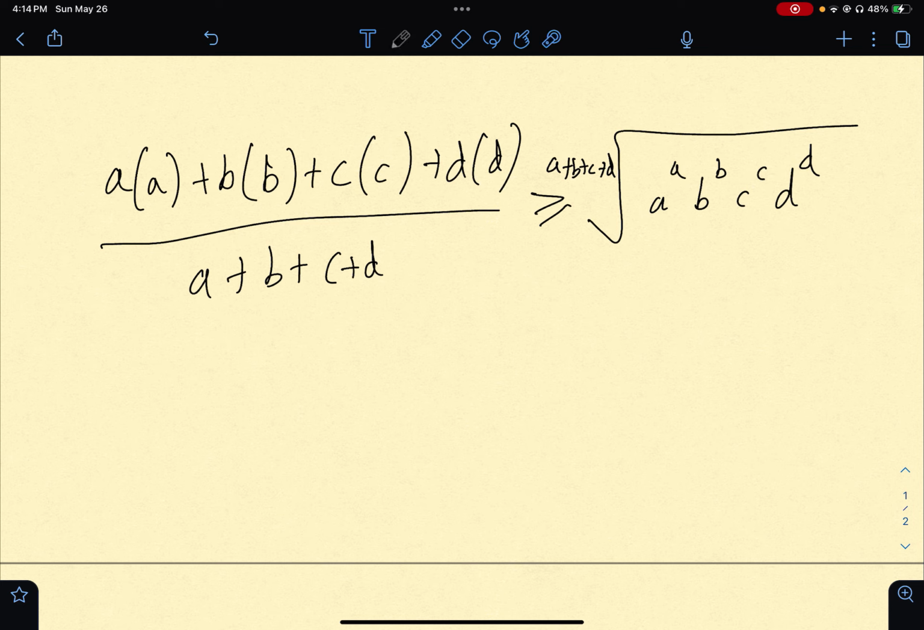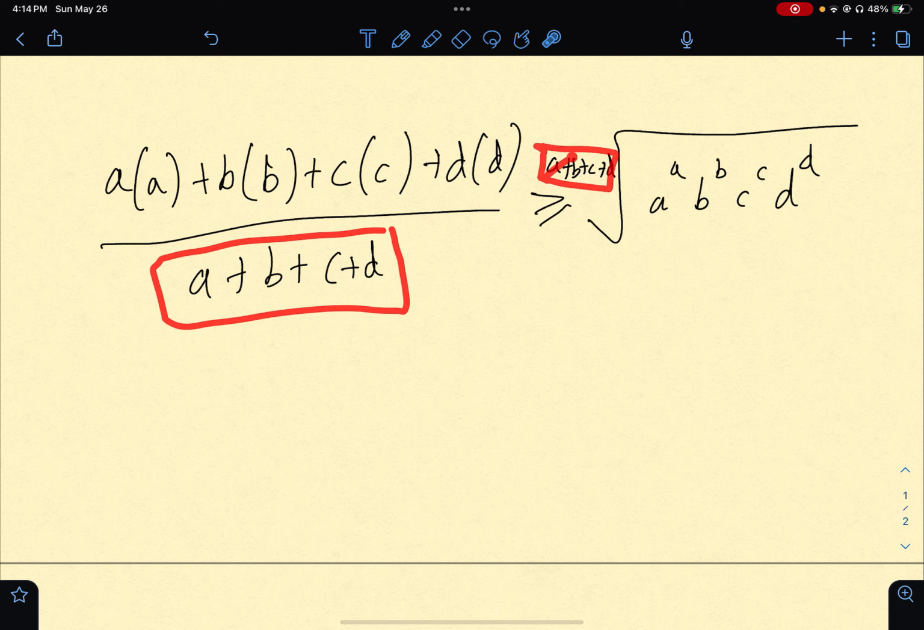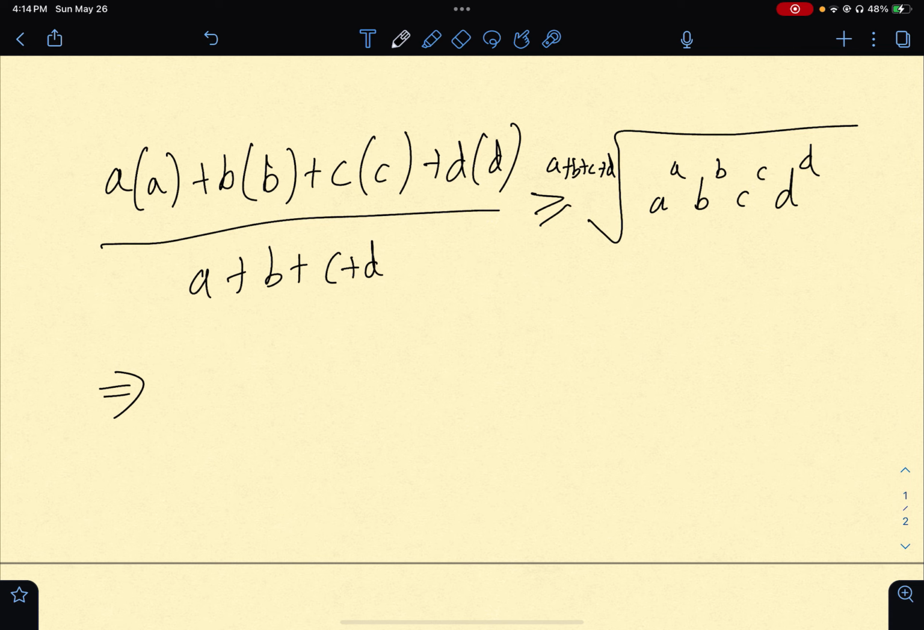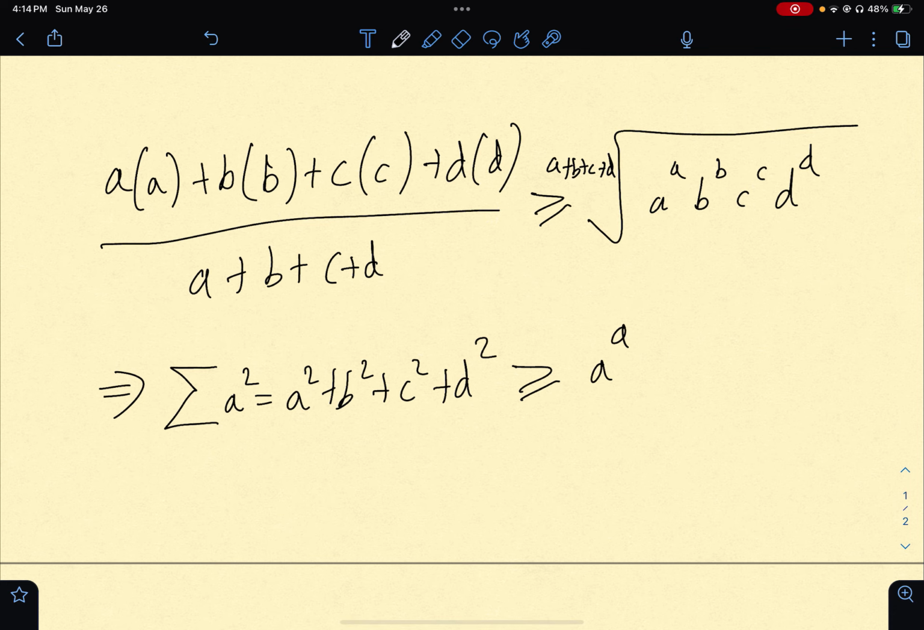Now it looks nice because we have a plus b plus c plus d on both sides, right? This is nothing but one. This is nothing but one. So what I essentially have is sigma a square, nothing but a square plus b square plus c square plus d square, is greater than or equal to a to the a, b to the b, c to the c.